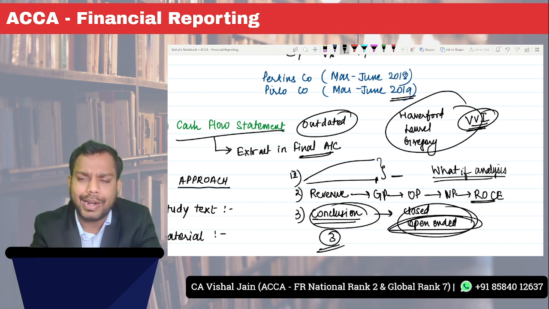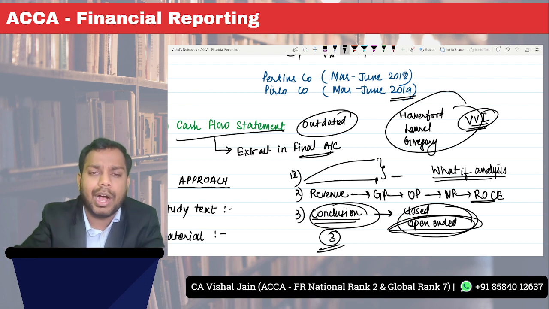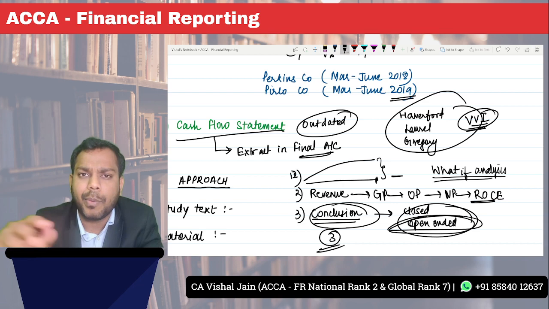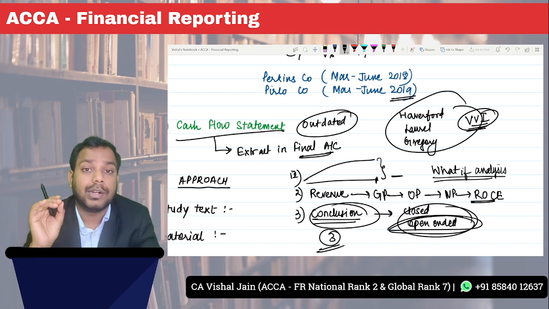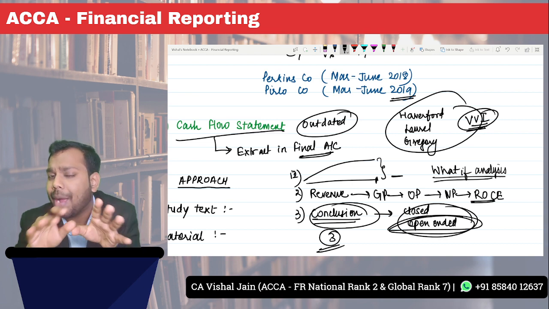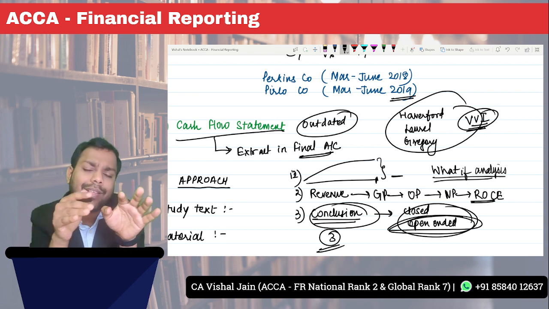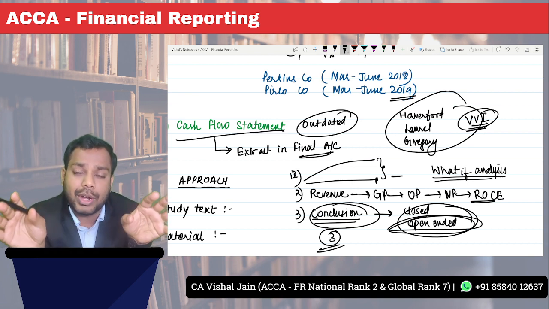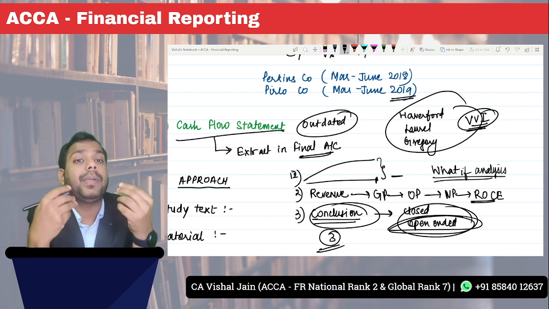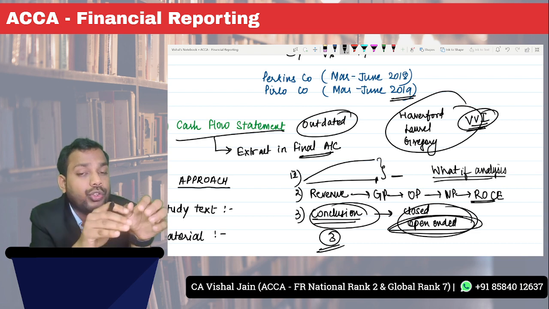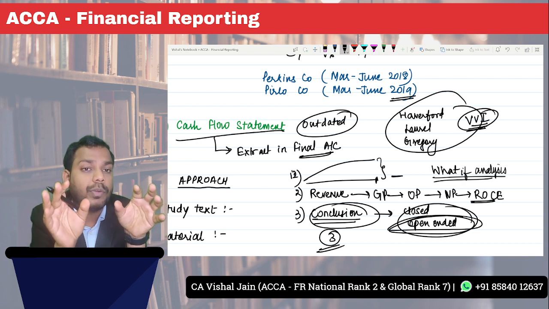Don't outrightly say that the company has underperformed as compared to the sector, or as compared to the previous year. Don't outrightly say anything. Just be diplomatic in your conclusion. Say that this and this were good in the company, but if the company improves this and this, it will be in a better position. The answer should be diplomatic.